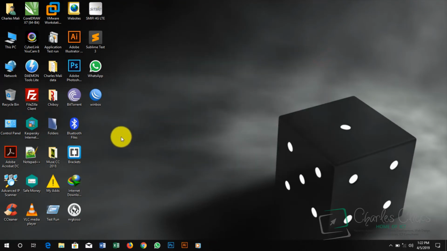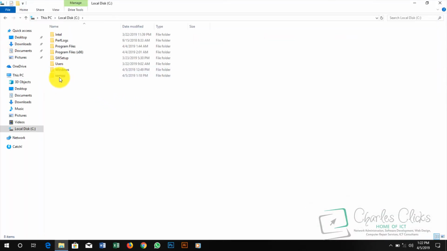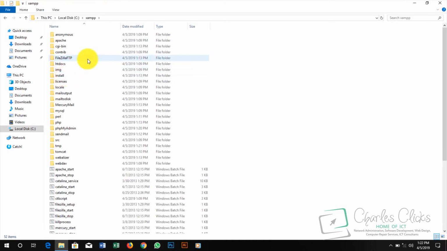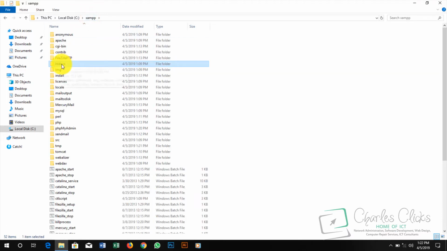Then go to C drive. There's the XAMPP folder that has been installed on my C drive. You can open this. Now this htdocs is where we have to save a lot of projects. Any projects we're making on this local server or website, we have to save it here. So this is where we save all our projects. Remember, we save our project in htdocs.